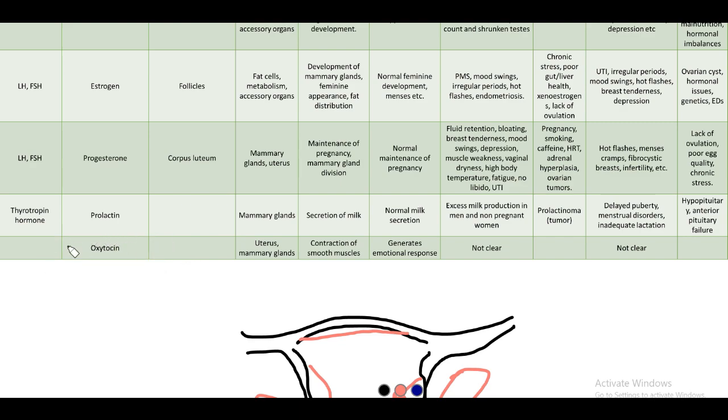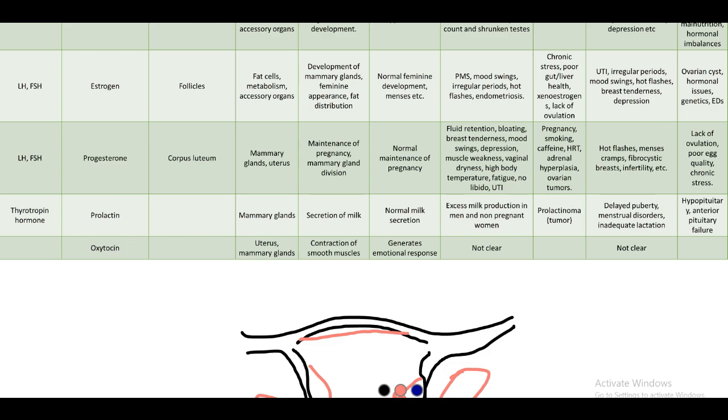Then we have the final hormone, that is oxytocin. Now this is secreted because of the neural function. As I said, this is also known as the birth hormone, and it is known as the love hormone. When a person is close to their loved ones, this hormone is secreted. Even when a mother holds her child, this hormone is secreted, and this helps in contraction of the mammary glands to expel milk. And also, if a mother reaches her full term, the baby has reached its full growth size. It moves inside the womb. So the womb stretches, right?